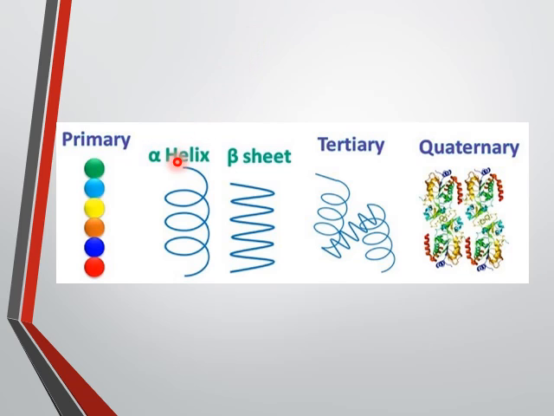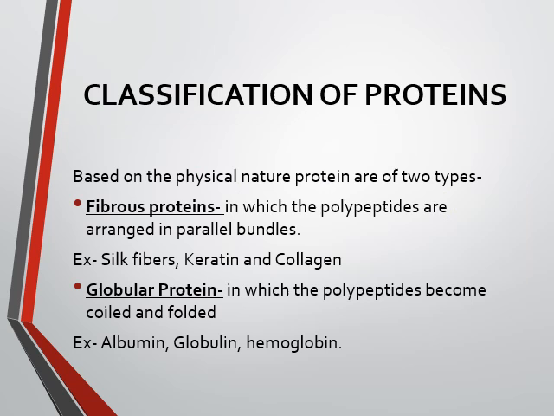So this is a quick recap of all the structures. Primary is in the linear form attached by the peptide bond. This is your alpha helix structure, like springs with the hydrogen bonds in them. This is your beta pleated structure, the beta sheet structure. Again, the weak hydrogen bonds are there. Tertiary, they are coiling and folding with the polar and non-polar ends. And the quaternary has various subunits attached with the center, that is your hemoglobin.